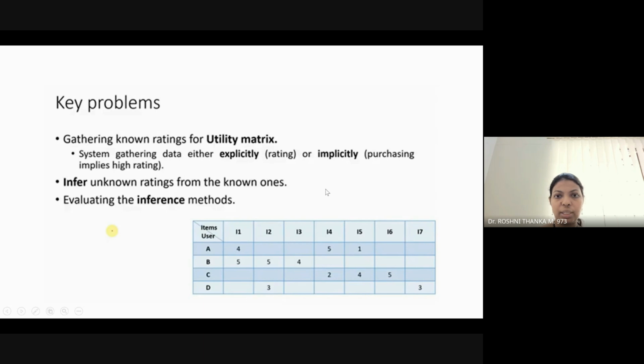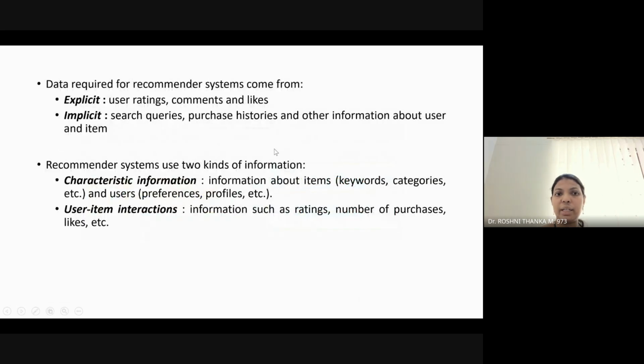So how do we get this utility matrix? This matrix will be obtained through either explicit data collection or implicit collection. Already we have learned that explicit means the way in which we explicitly give our data, like our ratings, our comments, our likes.